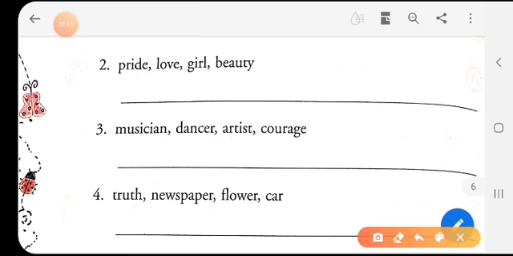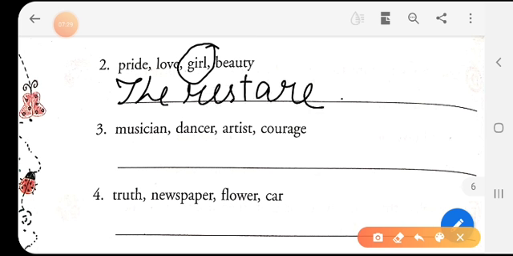Next we have pride, love, girl, beauty. Which is the odd one? The odd one is girl. Why? Because pride, love and beauty are abstract nouns.